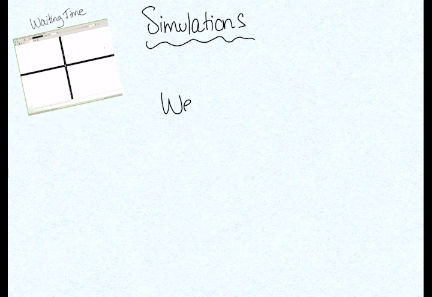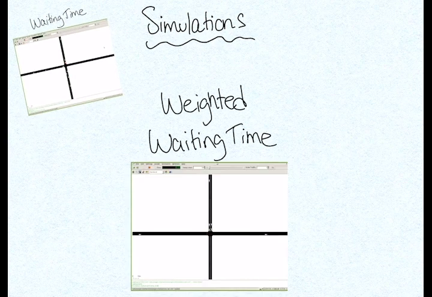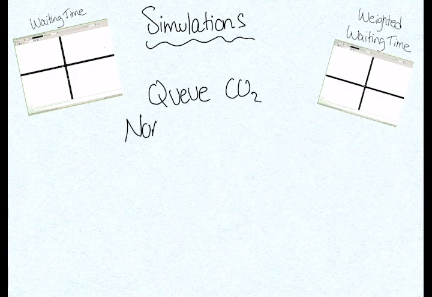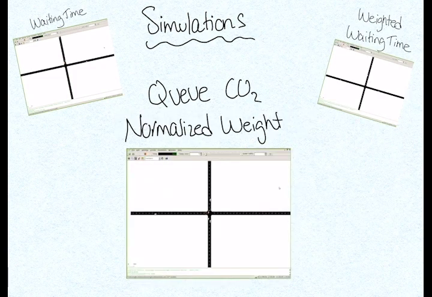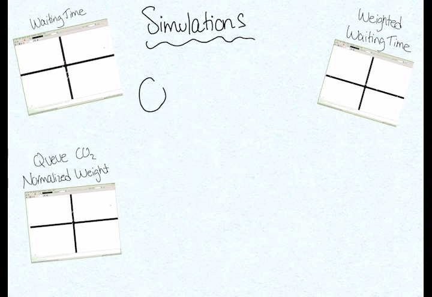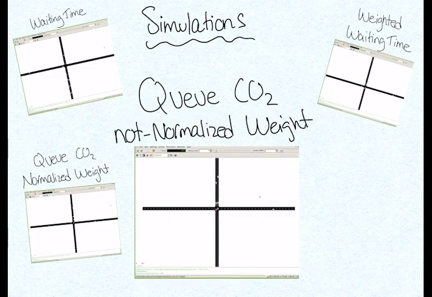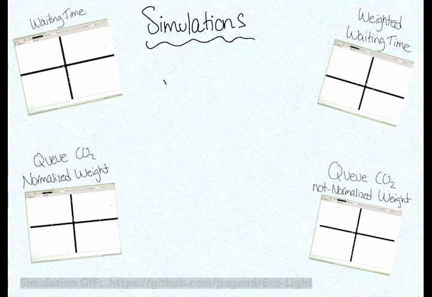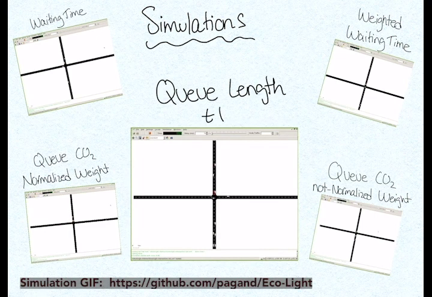We see the waiting time and also the weighted waiting time when different traffics are included in the system. We are also going to consider the queue of CO2 normalized weight and a queue of CO2 with non-normalized weight. We're going to compare those approaches and see how they react. And finally, we see the result of the queue length type 1, which provides a good performance compared to the other approaches.